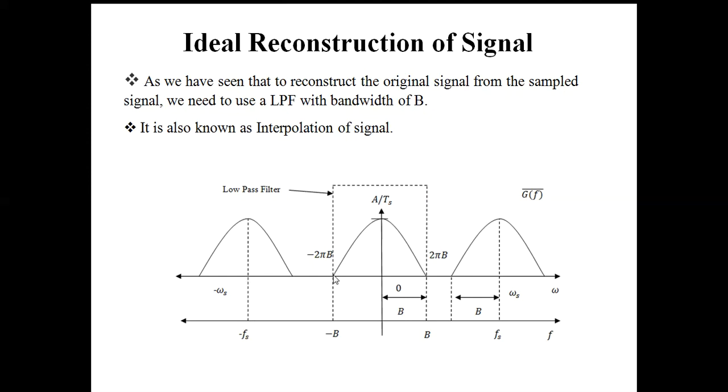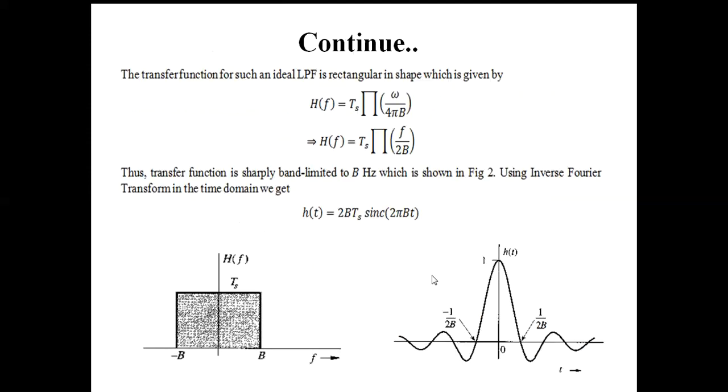So obviously, you can see that the transfer function of this low pass filter is rectangular shaped. Coming here, the transfer function of the low pass filter is H(f), and the bandwidth is from 0 to B. So this is obviously the transfer function of an ideal low pass filter. Mathematically, the transfer function of the low pass filter is nothing but a rectangular pulse. You can see that this is basically a rectangular pulse.